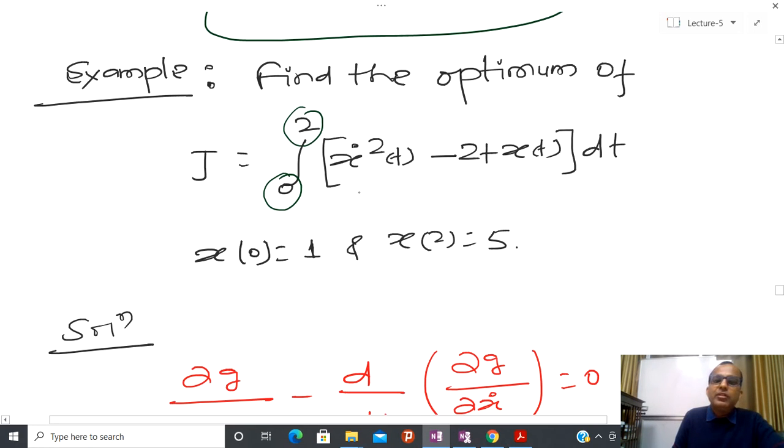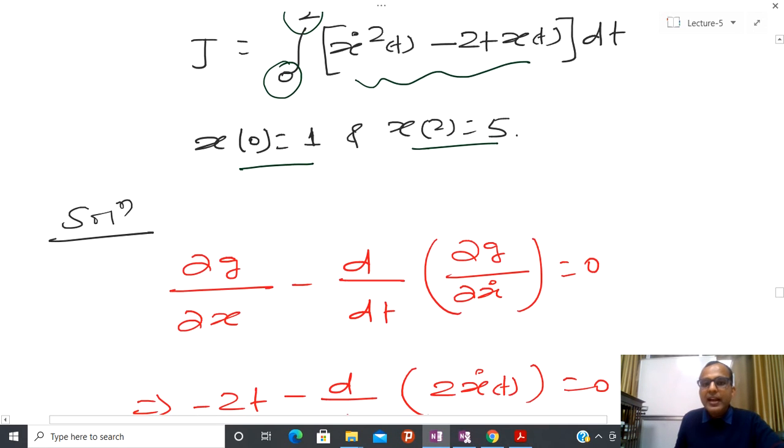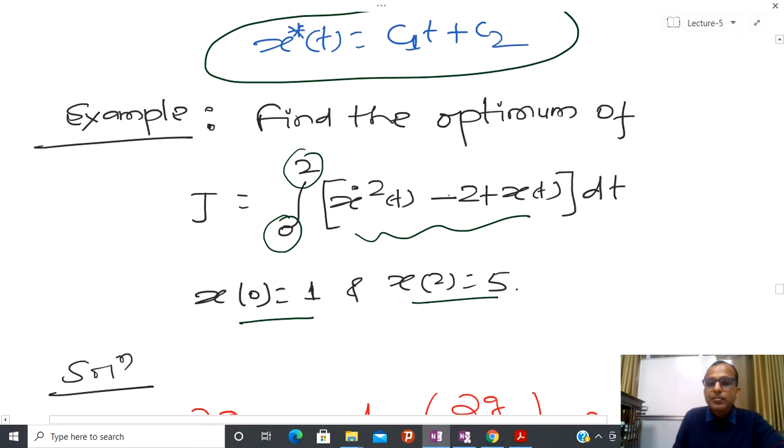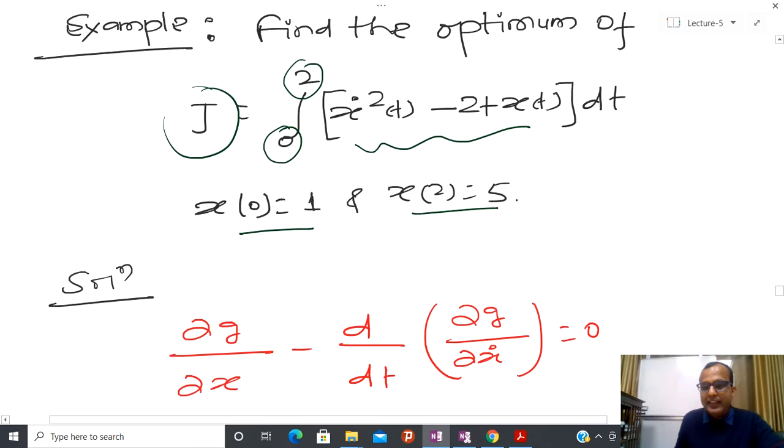Suppose you have something, and this may be current, and current is varying from this value to this value. Sometimes this might be some kind of voltage that is going to vary from this value to this value, so that doesn't matter. And we are assuming that at the end points x0 is 1 and x2 is 5. So in order to find the optimum of this particular functional, again I have to solve the Euler-Lagrange equation.